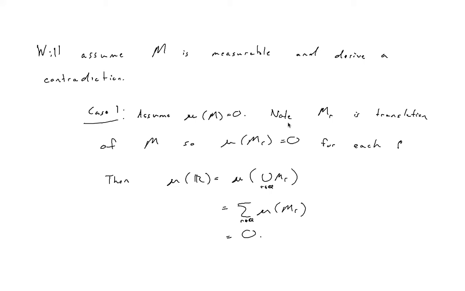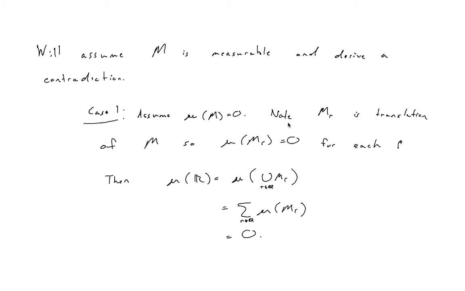Okay, so now we have this set M and we have this countable union of M_R's that partitions R. So what? We're going to try and show that M is non-measurable. And to do that, we're going to actually assume the opposite. We're going to assume it's measurable and then find a contradiction. So the first step is pretty straightforward. We're going to divide it into cases. So case one would be: assume the measure of M is 0.